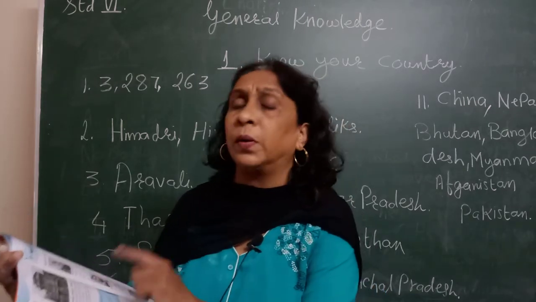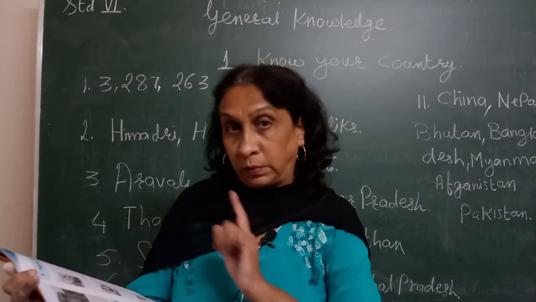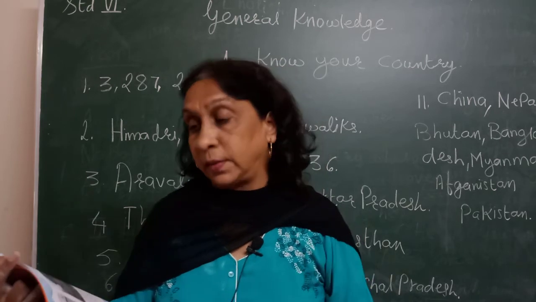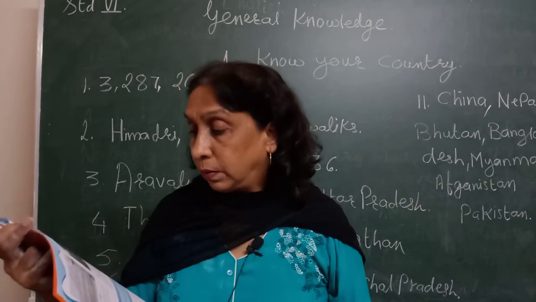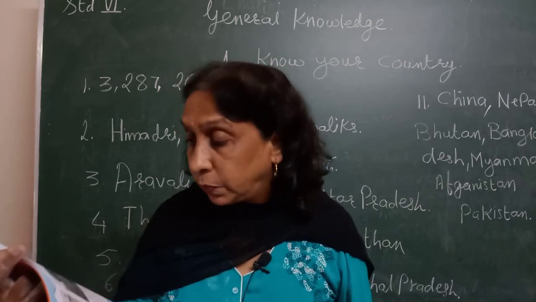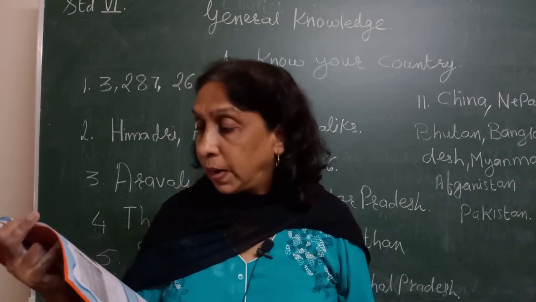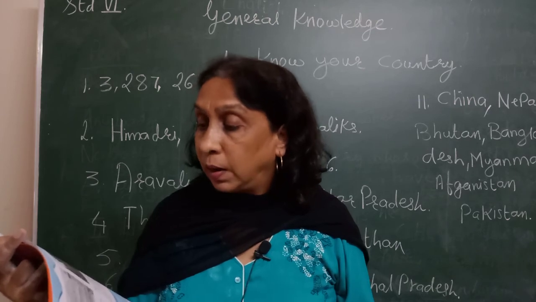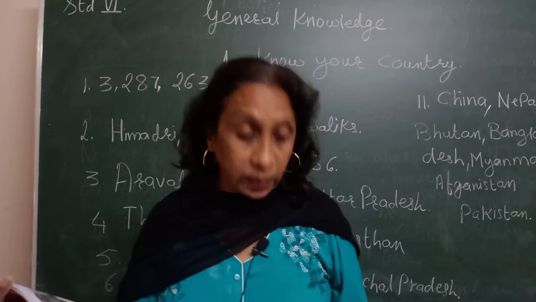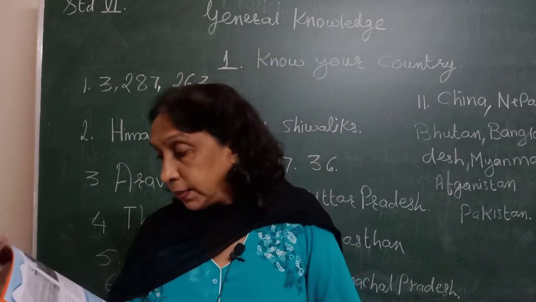Because there are many important things you have to keep in your mind when you are reading this chapter. Again, I'll read. The finest temples of Vijayanagara are in Hampi. Hampi has been declared as the World Heritage City. It has been declared as what? As the World Heritage City.